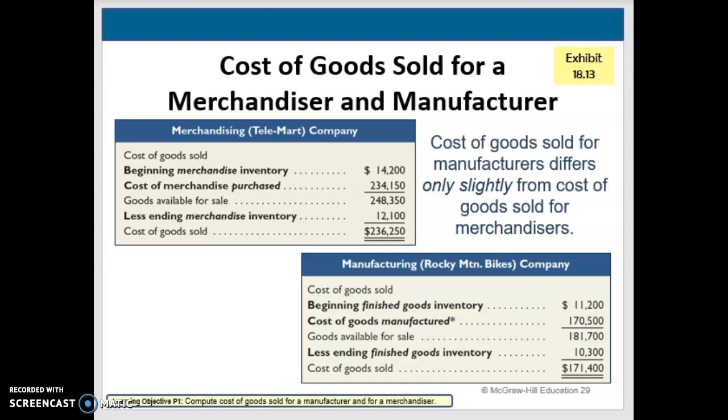So instead of having merchandise inventory, we start out with our finished goods inventory. And then we have cost of goods manufactured. That gives us how much goods we have available for sale, because instead of buying merchandise, we're making it. So it's how much did it cost us to make that new product. We subtract out our ending finished goods, and that tells us how much we actually sold. So same concept, except instead of buying merchandise, we're making it instead.